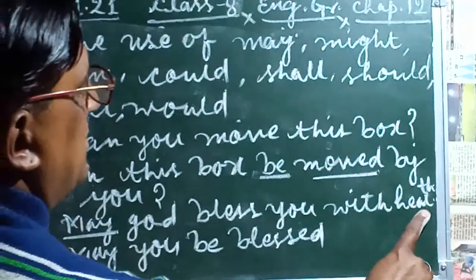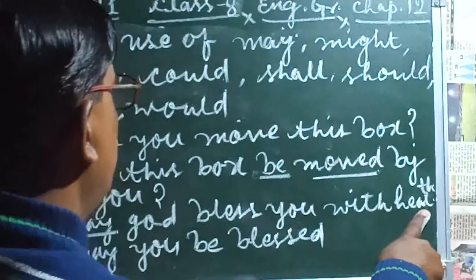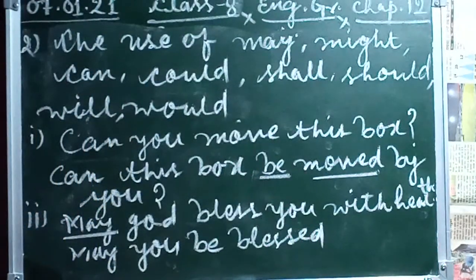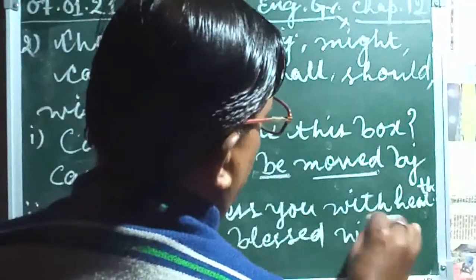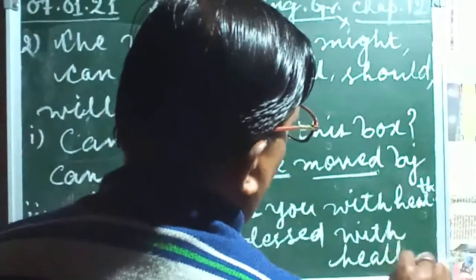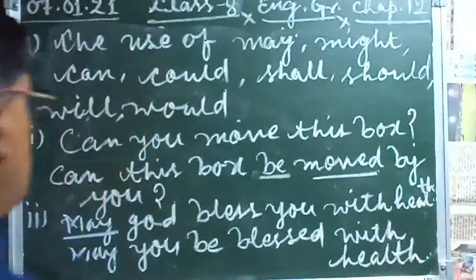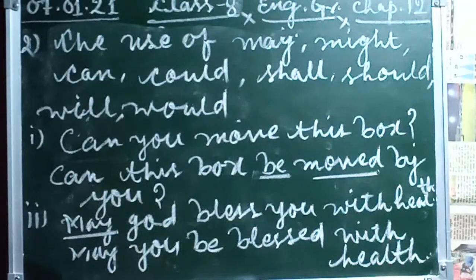with health. May you be blessed with health. We write here with health. Like this we write here. So these are the uses of can, could, shall, should, will, would. These helping verbs are these, and we can understand. I hope this is confirmed to you.